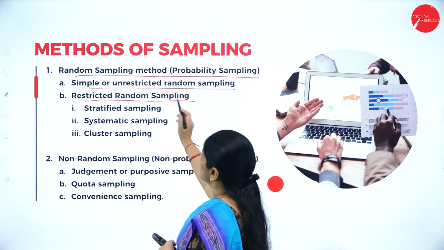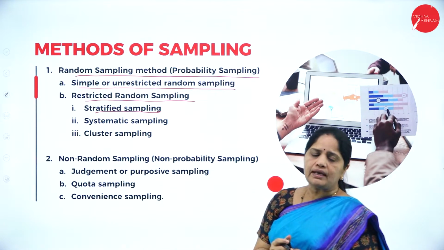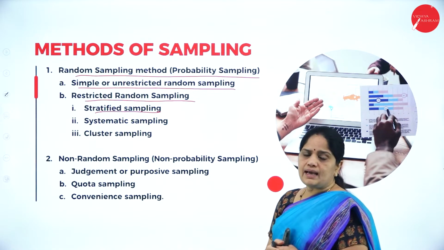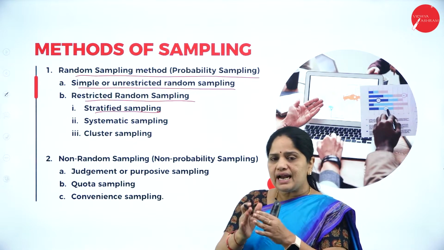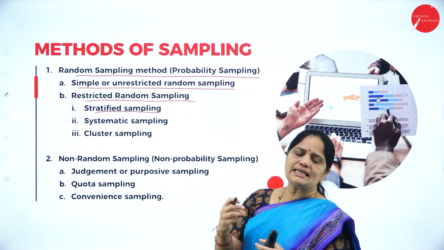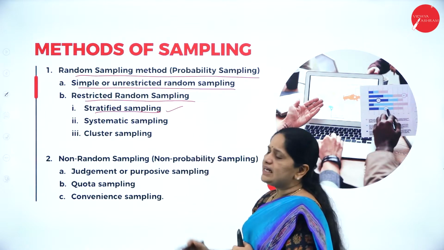Now, in this restricted random sampling, we have the stratified sampling. Now, what is the stratified sampling? In the stratified sampling, you stratify the universe into different blocks and then you collect a sample from each block. That we call the stratified sampling.